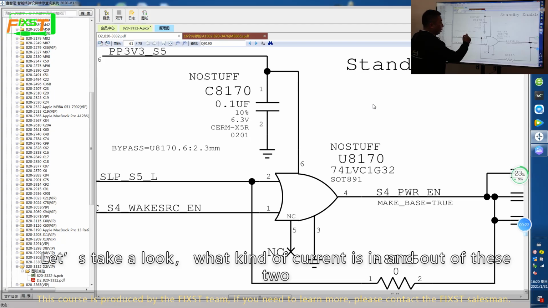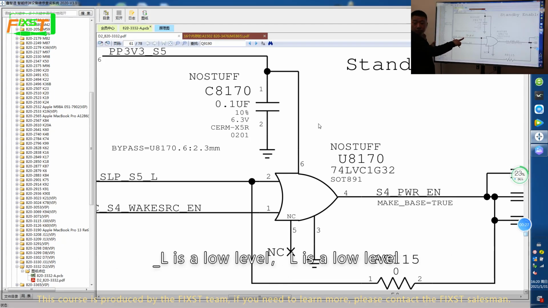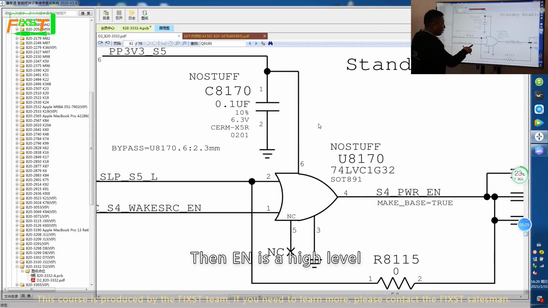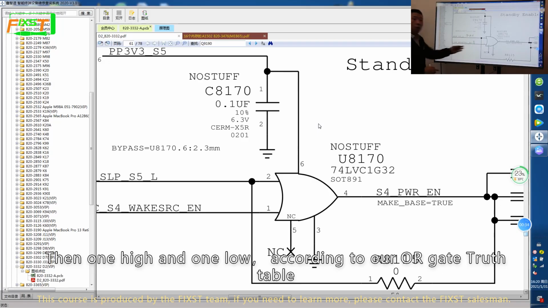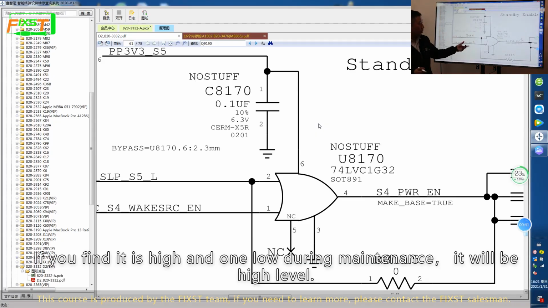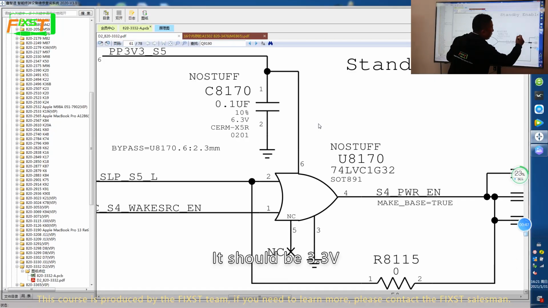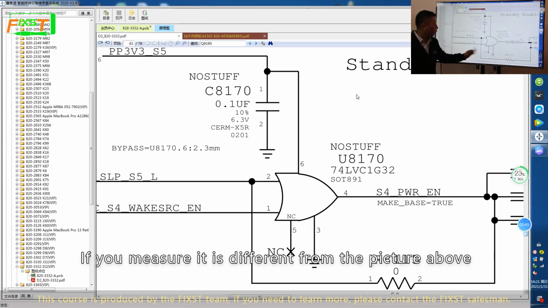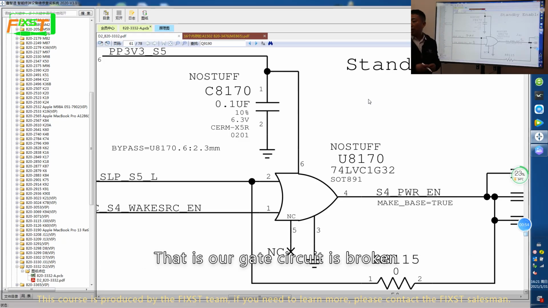Let's take a look at what kind of levels are going into these two. L is low level, L is a low level. Then EN is a high level. Then one high and one low, according to our OR gate truth table, outputs a high level. If we have one high and one low during maintenance, the output will be high level. It should be 3.3 volts. If what you measure is different from the picture above, that means our gate circuit is broken. This is the working principle of the OR gate.